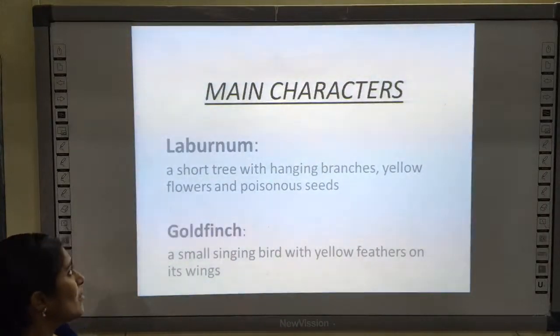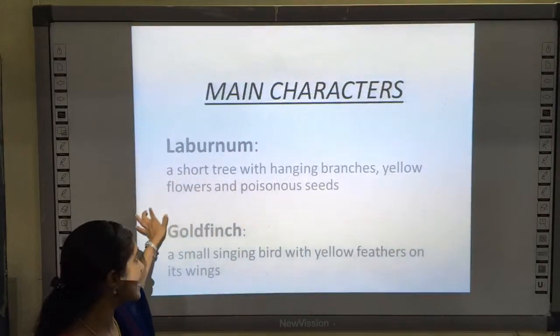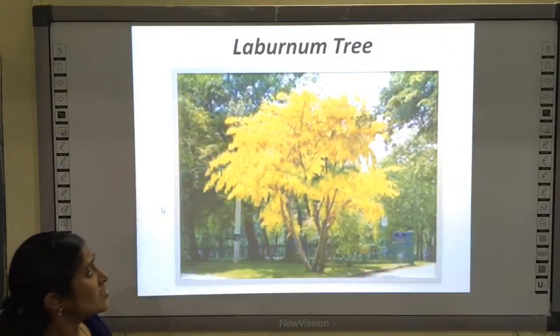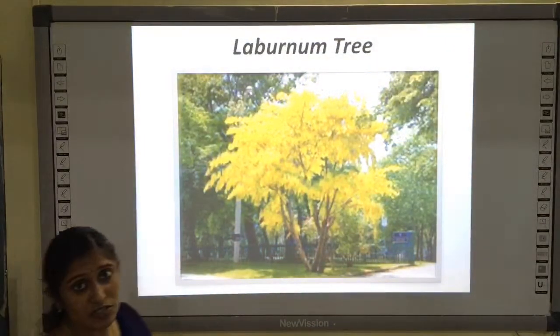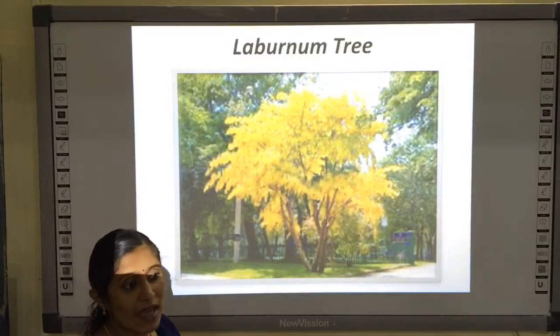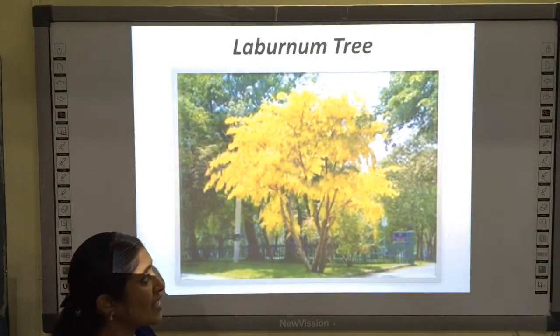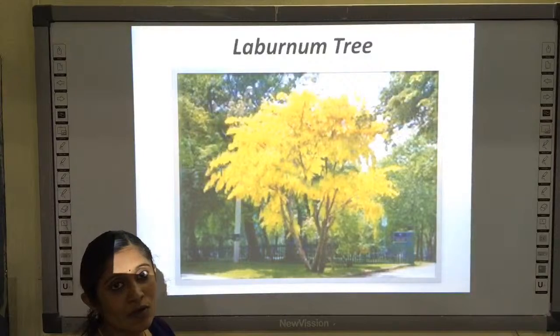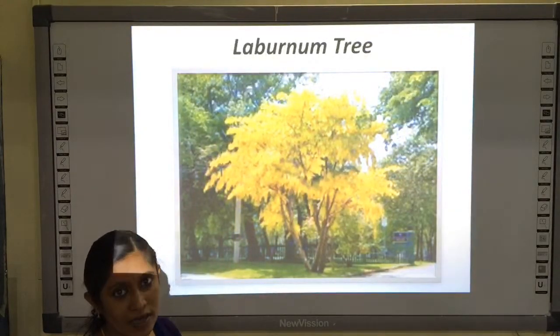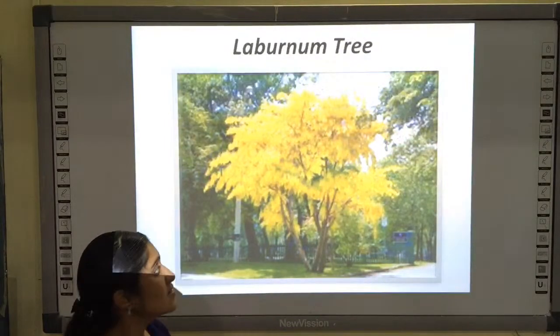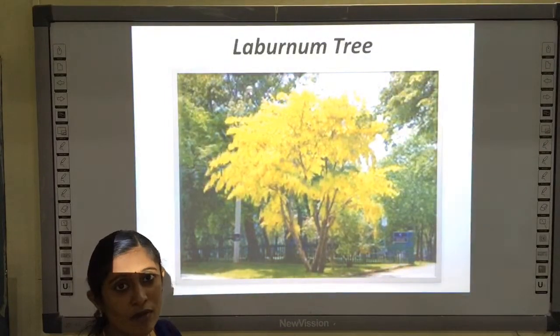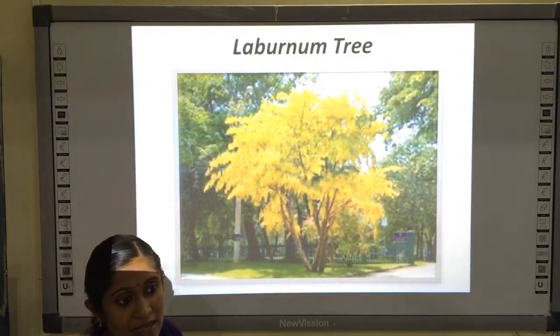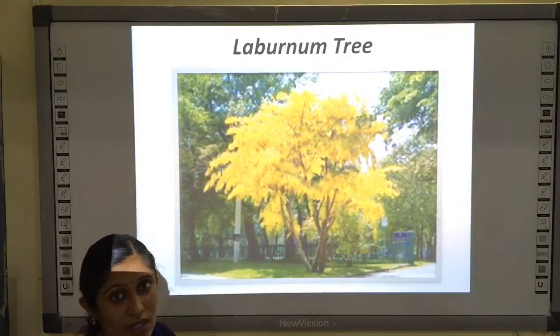Okay, so laburnum is a short tree with hanging branches. I will show you the picture. So this is the laburnum tree. Okay, so I have to say something about this tree because I don't know whether many of you will be knowing that I belong to Kerala, right? And this is the tree that is found over there in Kerala, and it is called the Kanikonna.